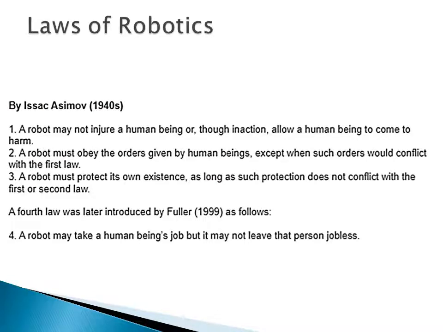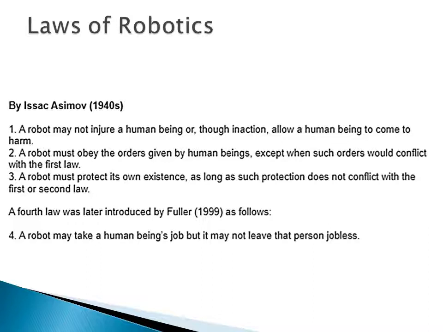There are three main laws of robotics, which were defined by Isaac Asimov in the 1940s. The first law is: a robot may not injure a human being or, through inaction, allow a human being to come to harm. See, the first law is basically that when the robot is working in its own environment, it can also take decisions, or it is programmed. Suppose a person is coming to the interface of the robot while the robot is working; it will not injure any person, right?